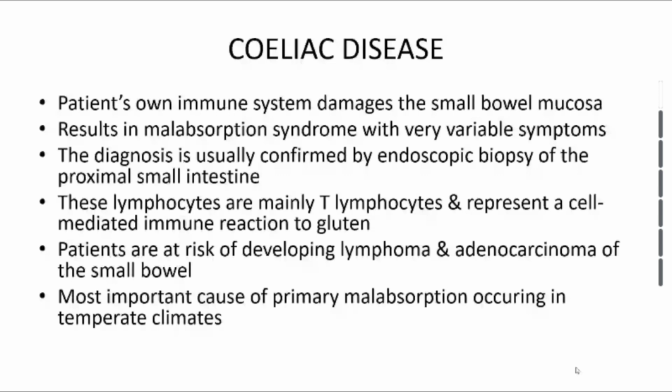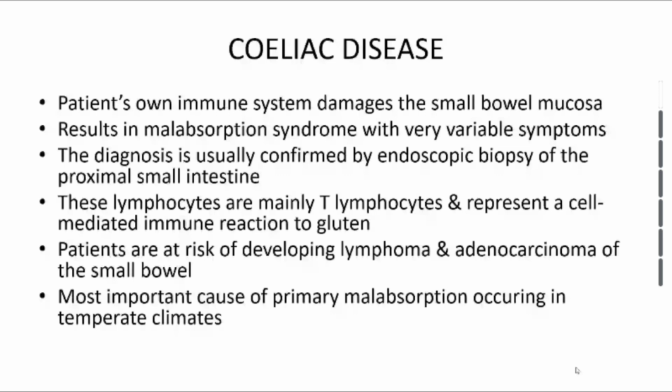Basically, if you remove the villi, then the surface for absorption is reduced. So you end up with a problem with absorption. That's what we call malabsorption, bad absorption. So you are not absorbing nutrients as you should. Remember, digestion and absorption mostly occur in the small intestine. And one of the things that helps the small intestine absorb is those finger-like projections, the villi, which increase the surface area for absorption. So when those are affected, you will have malabsorption.